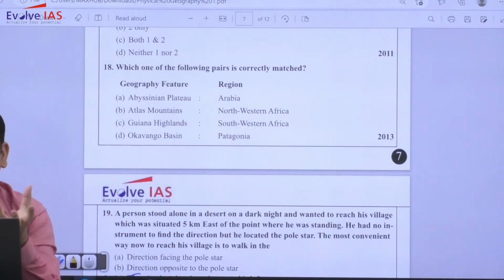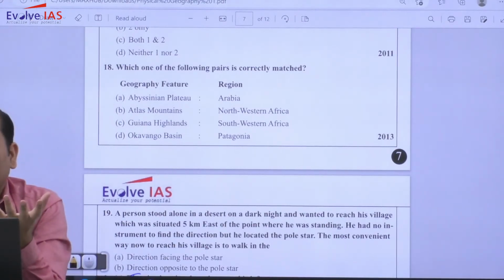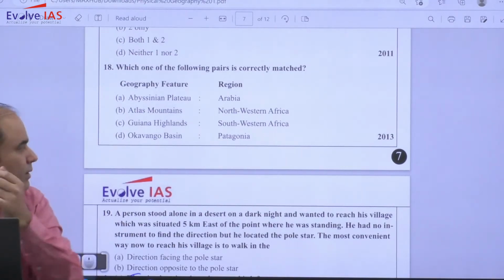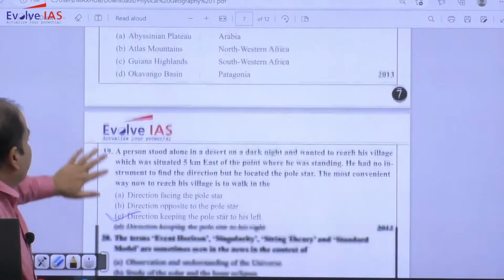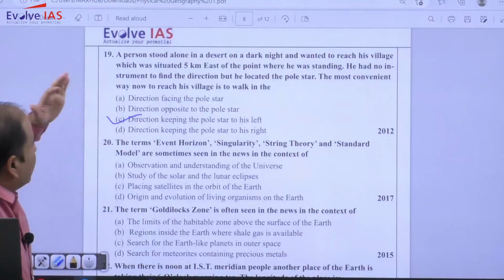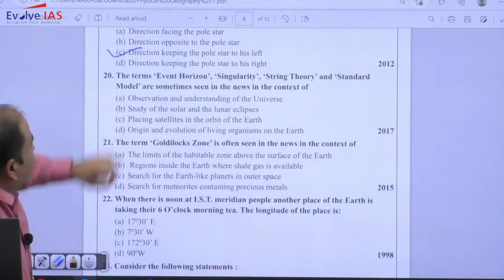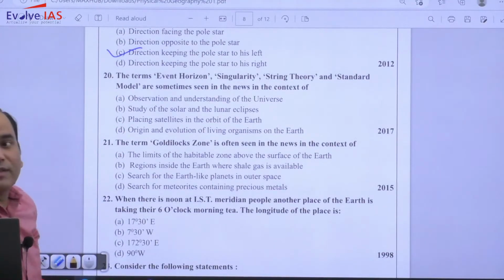And Atlas Mountain is one of only a few mountains related with the convergent boundary. When you study convergent boundary, you read about it there also. So answer will be B. Then moving to the 9th, this we have already taken. Now this 20. So this has been asked in 2017.